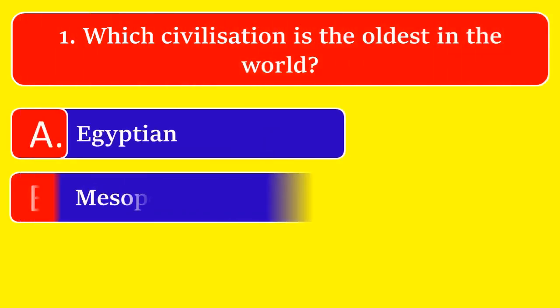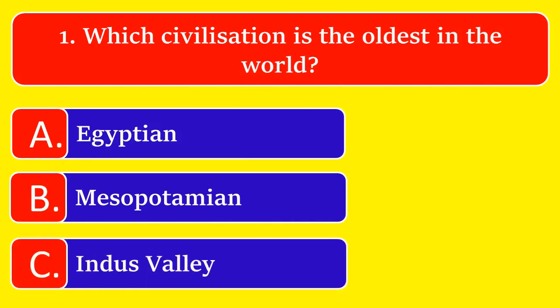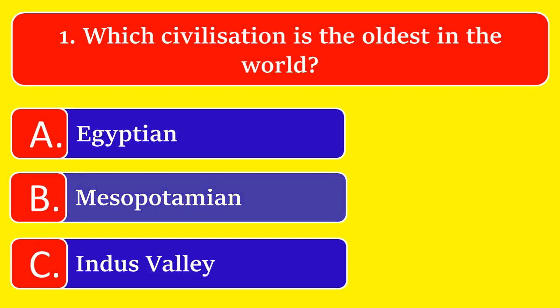Which civilization is the oldest in the world? Option A. Egyptian, option B. Mesopotamian, or option C. Indus Valley. The great answer is option B. Mesopotamian.